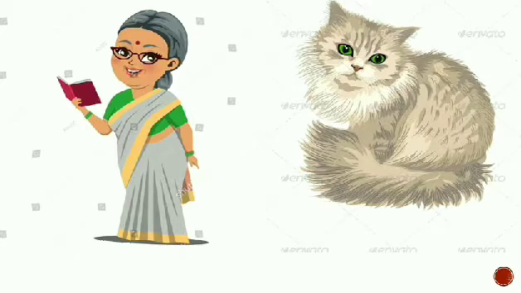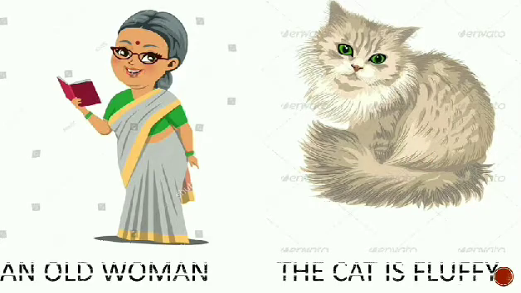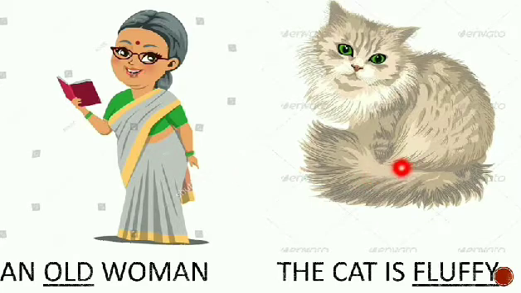So, if you see these two pictures, you can see there is an old woman, right? She looks old, okay? And in this picture, you can see the cat is fluffy. It is full of fur. It is quite healthy and it is also full of fur. So that's how we can say she is an old woman and this cat is fluffy. Have you seen the word old is underlined here and the word fluffy is underlined here?